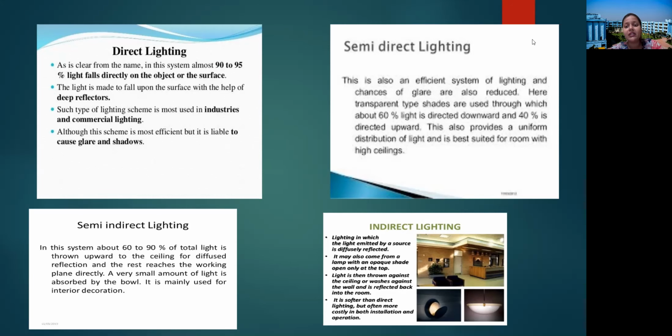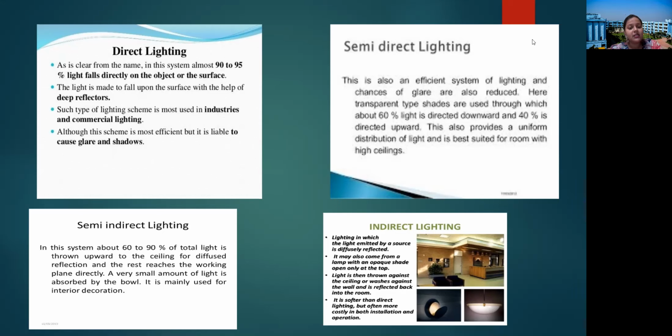This also provides a uniform distribution of light and is best suited for rooms with a high ceiling. This is the main thing we need to know about where we use semi-direct lighting. So whenever there is a room with a high ceiling, we can go for semi-direct lighting.